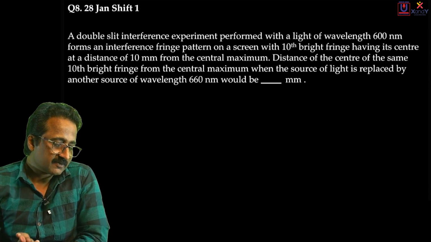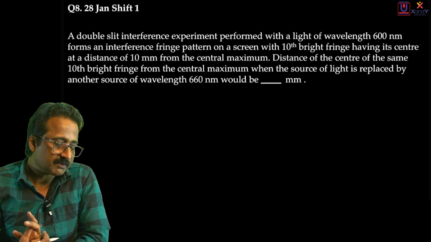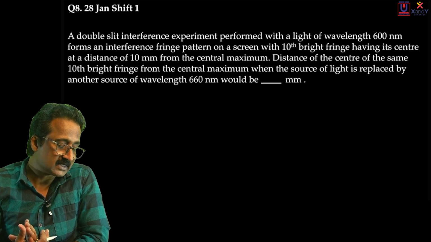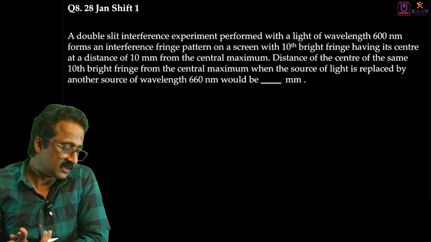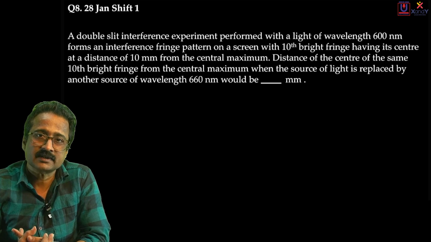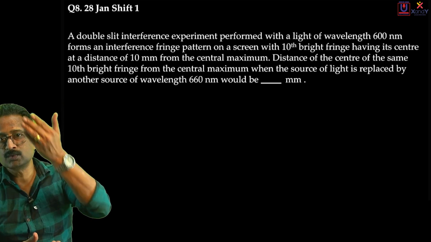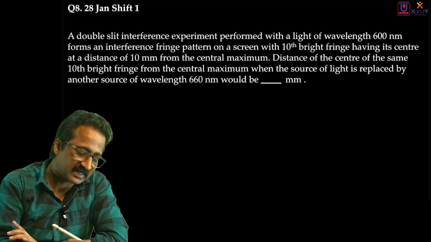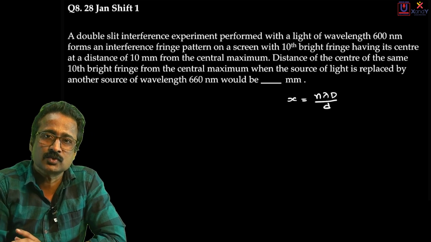A double slit interference experiment performed with light of wavelength 600 nanometer produces an interference fringe pattern on a screen with the 10th bright fringe having its center at a distance of 10 millimeter from the central maximum. What would be the distance of the center of the same 10th bright fringe from the central maximum when the light source is replaced by another source of light of wavelength 660 nanometer? So this is about the distance to some nth bright band. You must remember the standard equations. Distance to any nth bright band in YDSE is given by n lambda D divided by small d. This is the equation for the distance to the nth bright band.